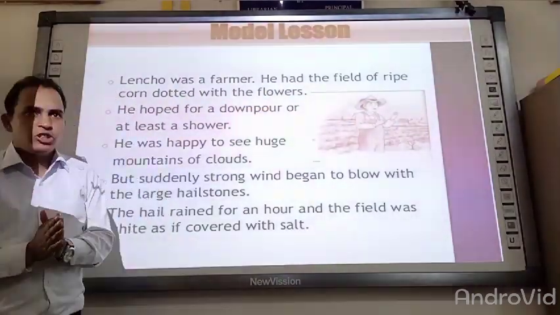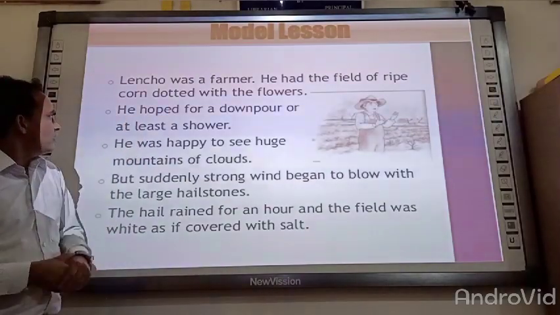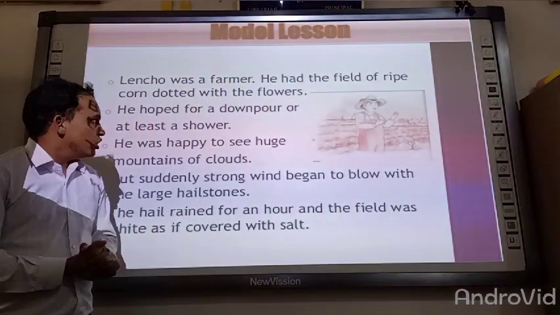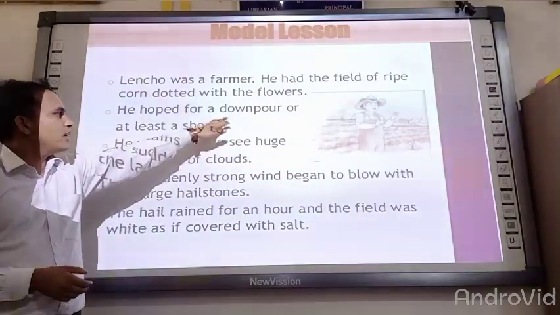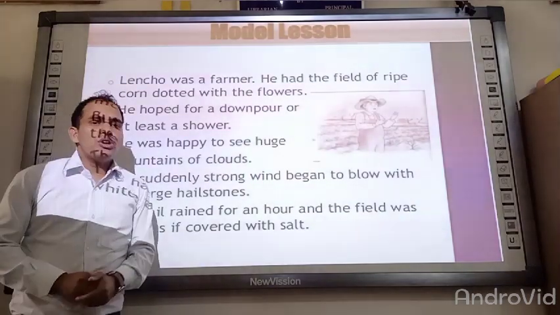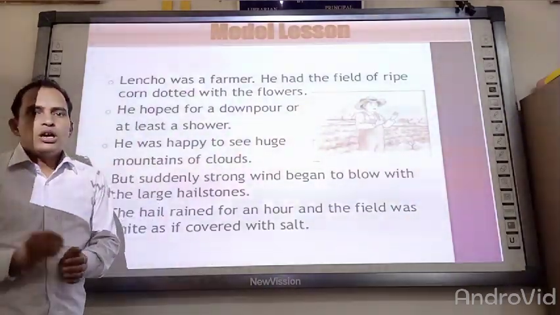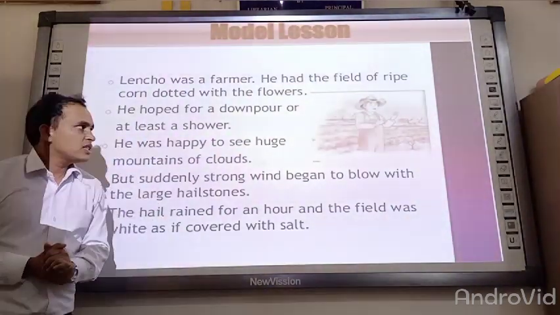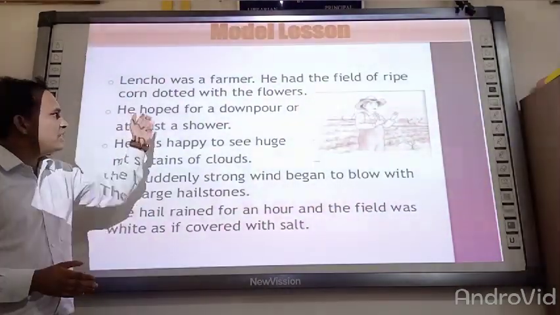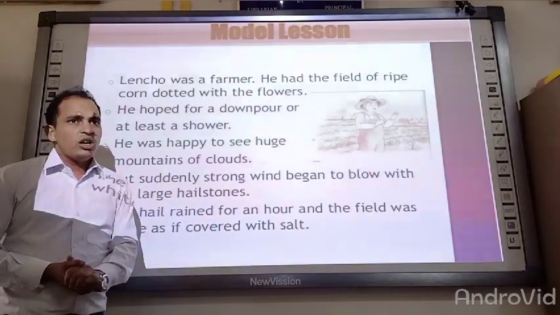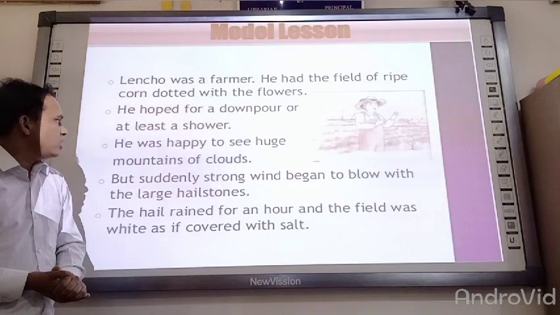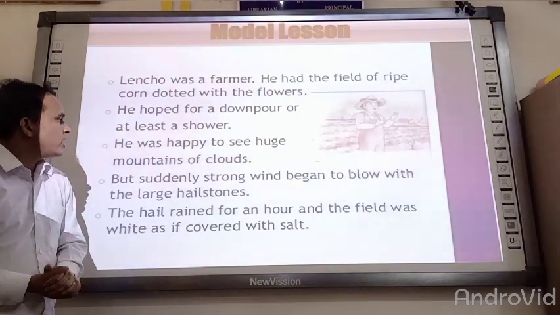Now in the second line, he hoped for a downpour or at least a shower. There are two words there, downpour and shower. These two words are used for a little bit of rain, which is needed before the cutting of a crop. So this time, Lencho is hoping for a downpour or a little bit of rain. Next, he was happy to see huge clouds.